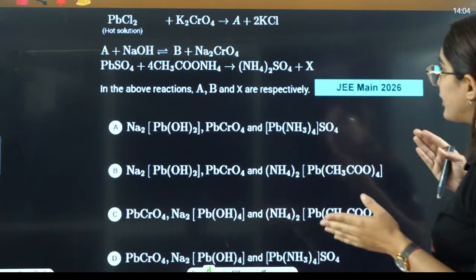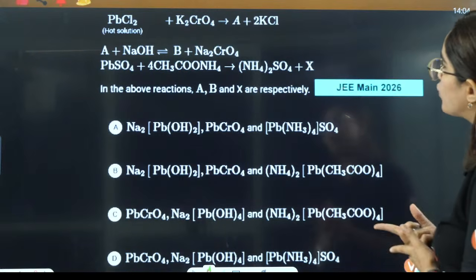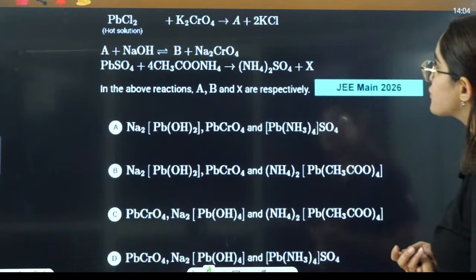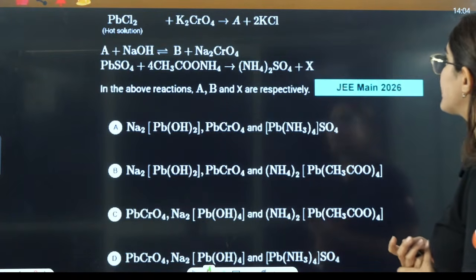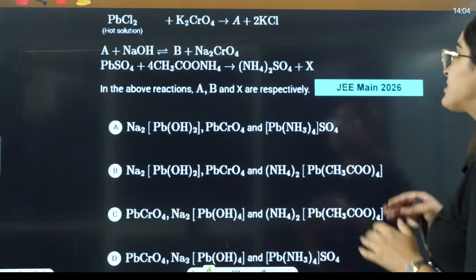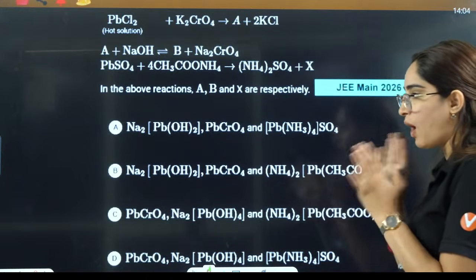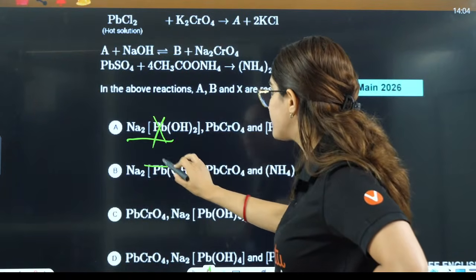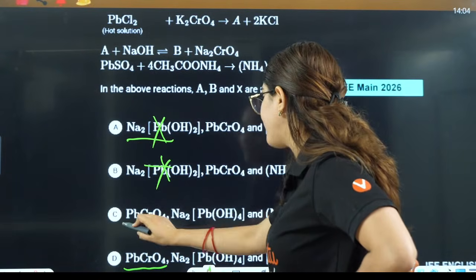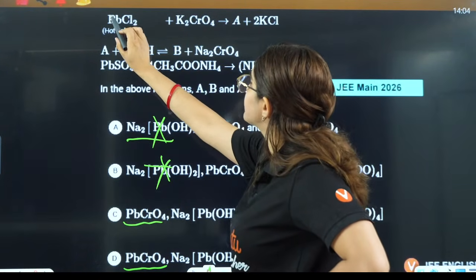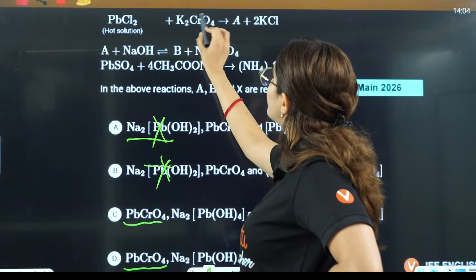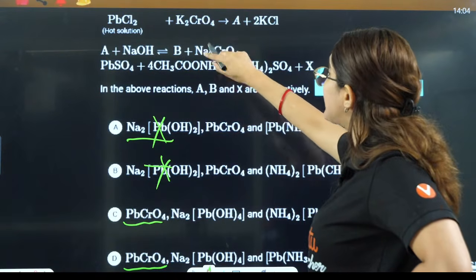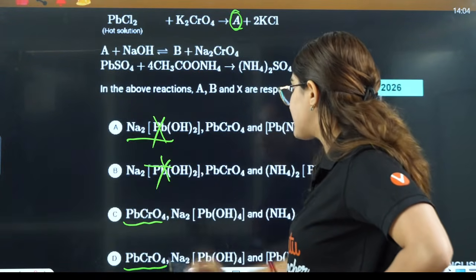So they are asking you A, B, X, right? PbCl2, K2CrO4. That is, you are reacting it with chromate. And it is going to give you, firstly, what is A? Even if I don't know the reactions, I'll tell you how I will answer this. See, A definitely will not have sodium here. So it is sodium here, sodium here. This can be A. Pb is plus 2, and this will be CrO4, which is minus 2. So they will combine, and this will form PbCrO4. So A is going to be PbCrO4.